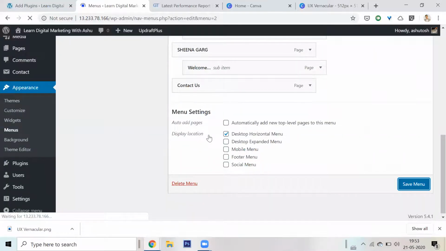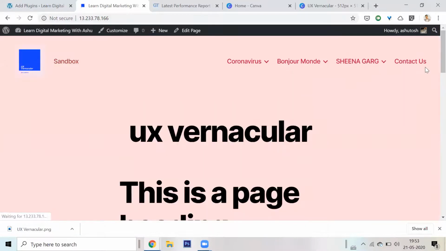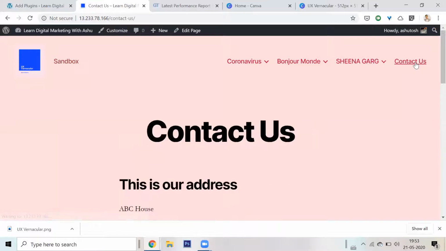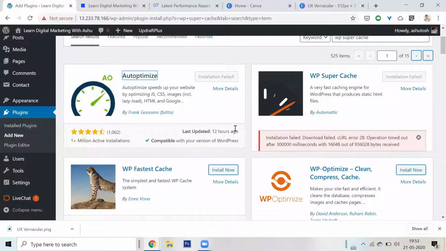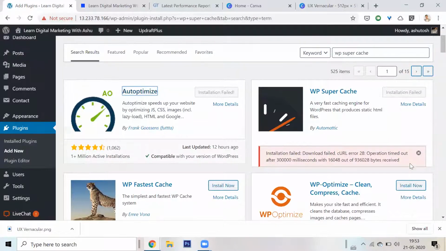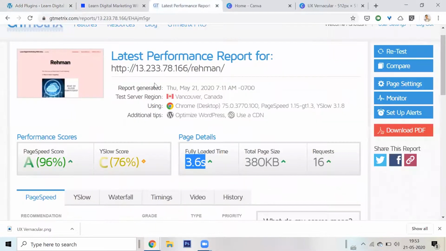I'll click save menu, go back to visit website, and look at this. I have a nice contact us page menu. I have a nice contact us page set up. It looks more like a website now. It even has a, oh, there is some problem, some download. This is a problem with the install. Probably I'm not able to install things, but anyway, this is how it works. I'm sorry I couldn't show you performance, but it's a very fast thing anyway. All right, I guess that should be enough.